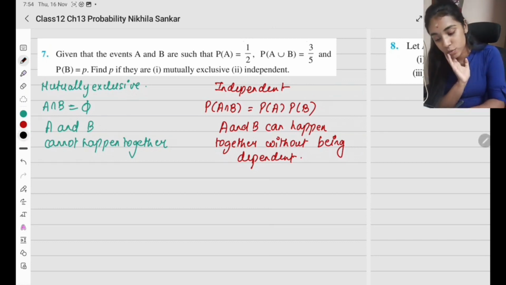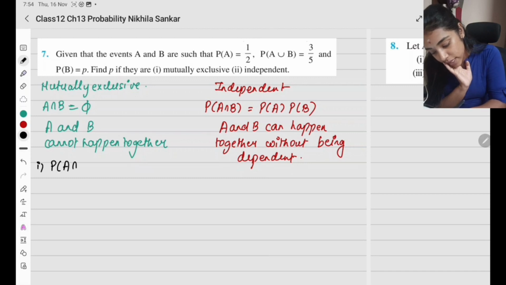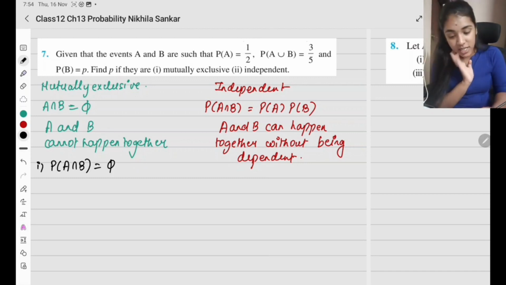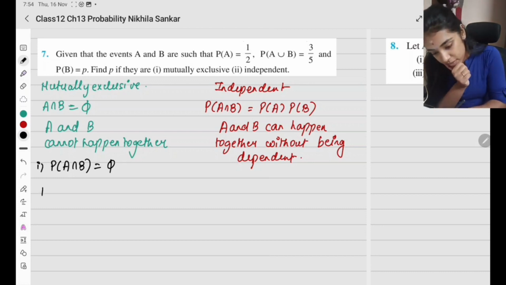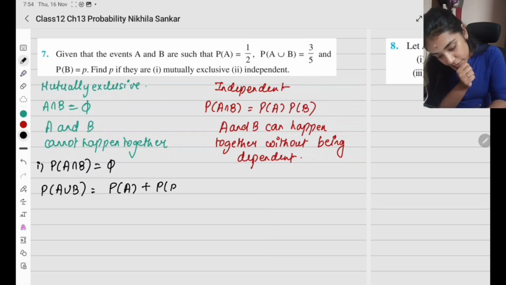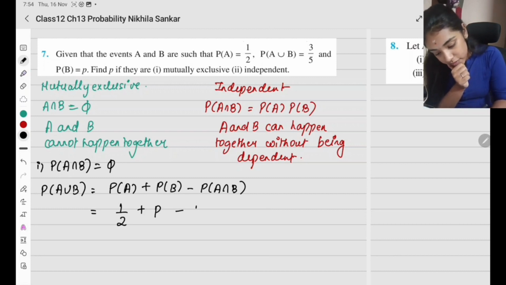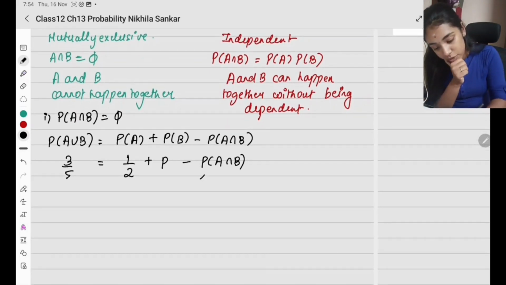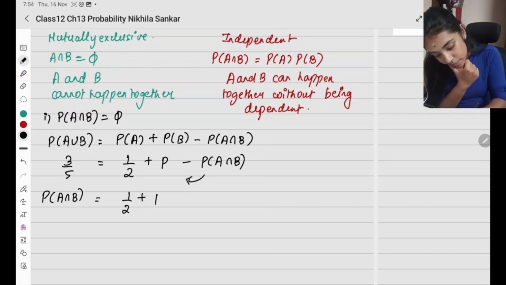So first, it is given as mutually exclusive. Mutually exclusive means probability of A intersection B is going to be a null set. So first of all, let's find what it is. I'm given P of A union B, which is going to be probability of A plus probability of B minus probability of A intersection B. So probability of A is 1 by 2 plus probability of B is P minus probability of A intersection B, which I don't know. The union is given, which is 3 divided by 5. Now I'm going to take this to the other side. So probability of A intersection B equals 1 by 2 plus P minus 3 divided by 5.